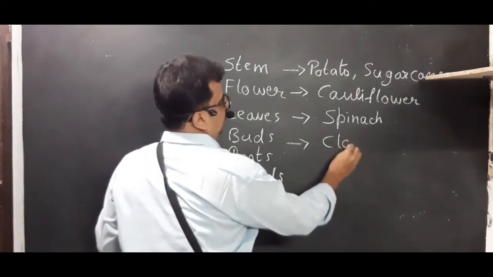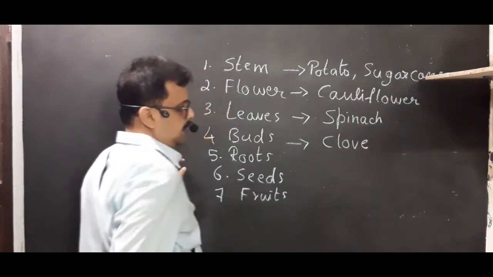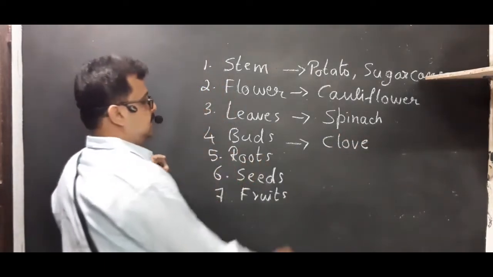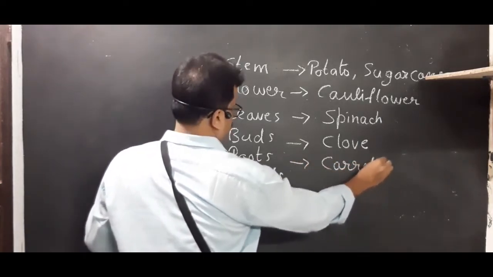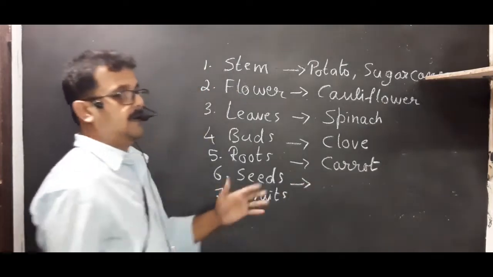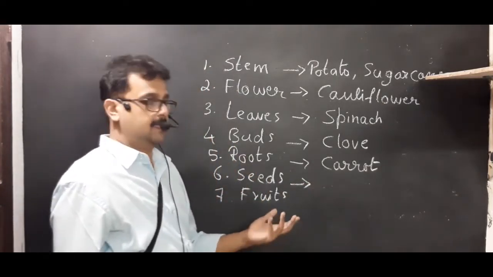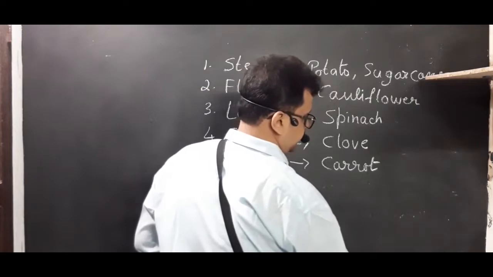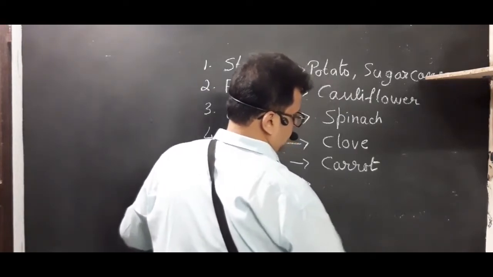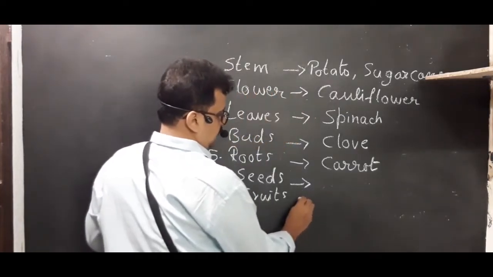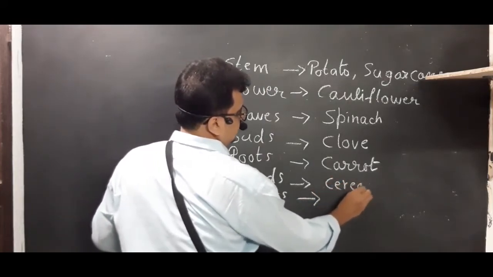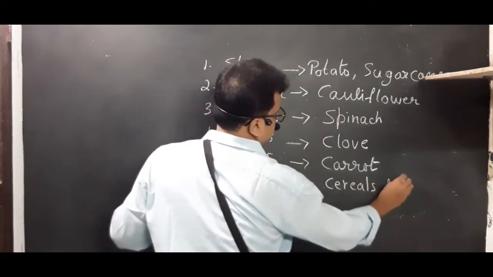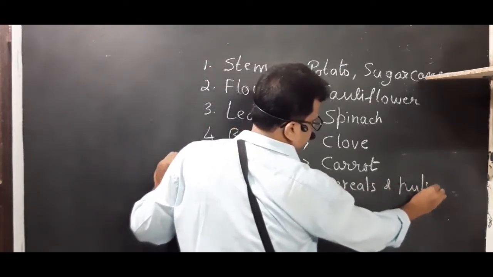Example is clove. Roots, carrot, beetroot, etc. And seeds, there are different types of grains that we use as our food. They are cereals and pulses.